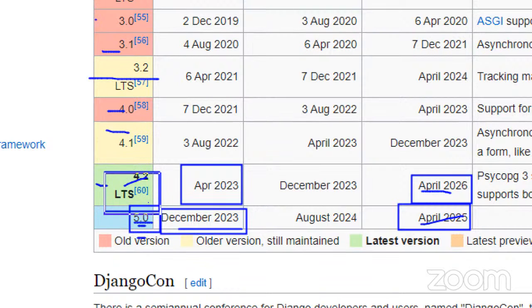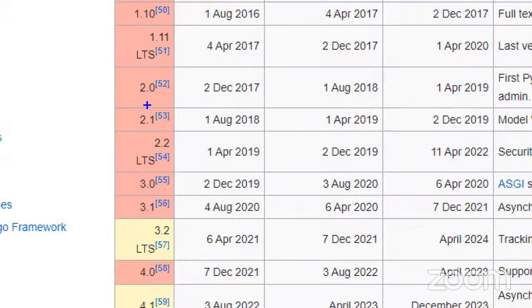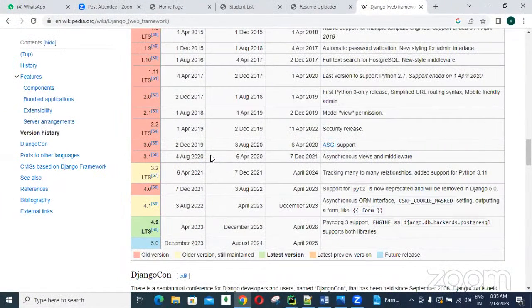LTS versions are supported for a long time, guys. There are major benefits to using the LTS versions. People are not doing frequent changes. Clear that? 2.0, 2.1, 2.2, 3.0, 3.1, 3.2, like that. So in every series, three versions are released, guys, with every number. The .2 releases are the ones they plan as LTS versions.